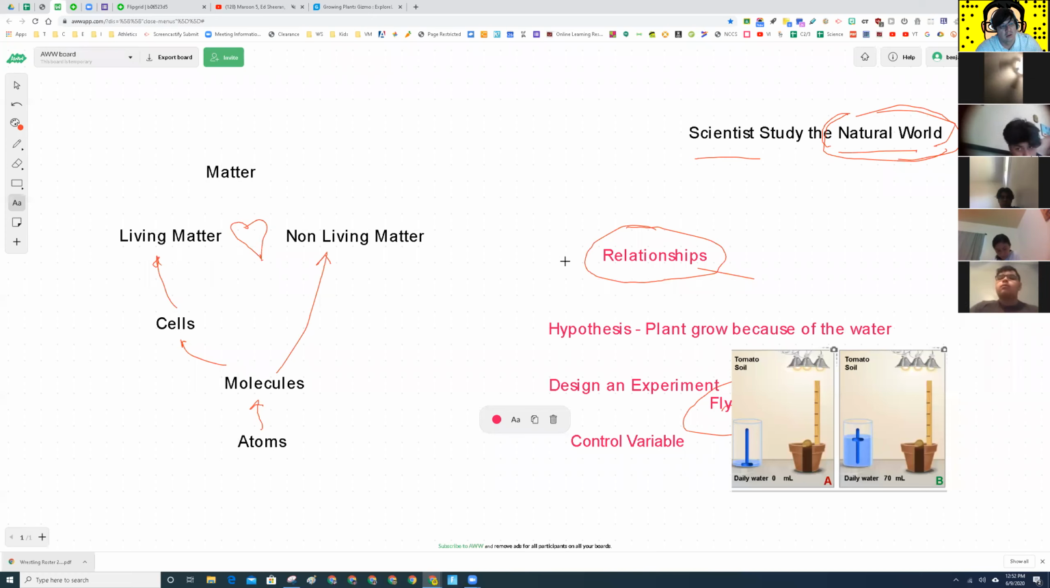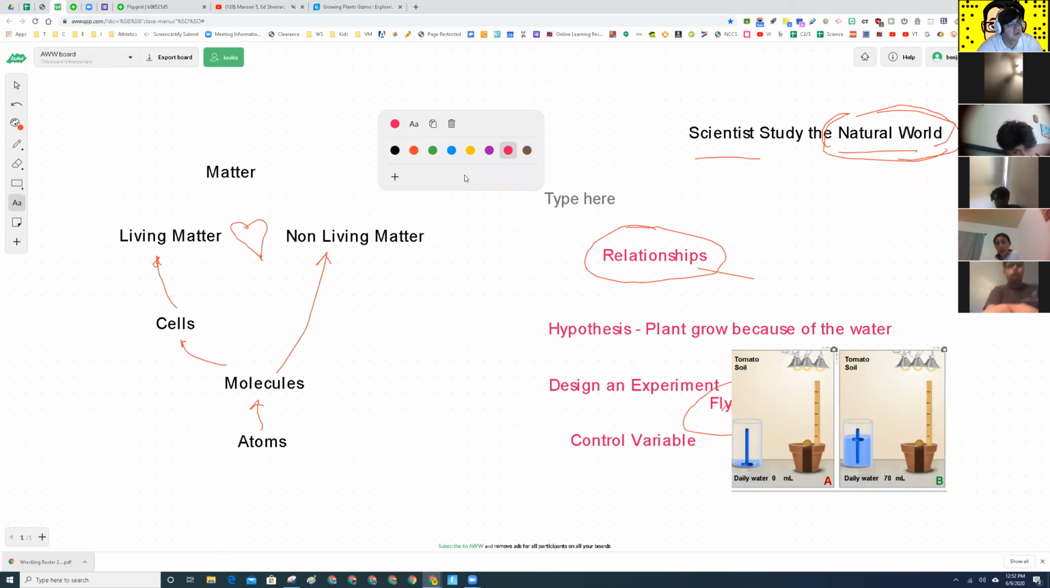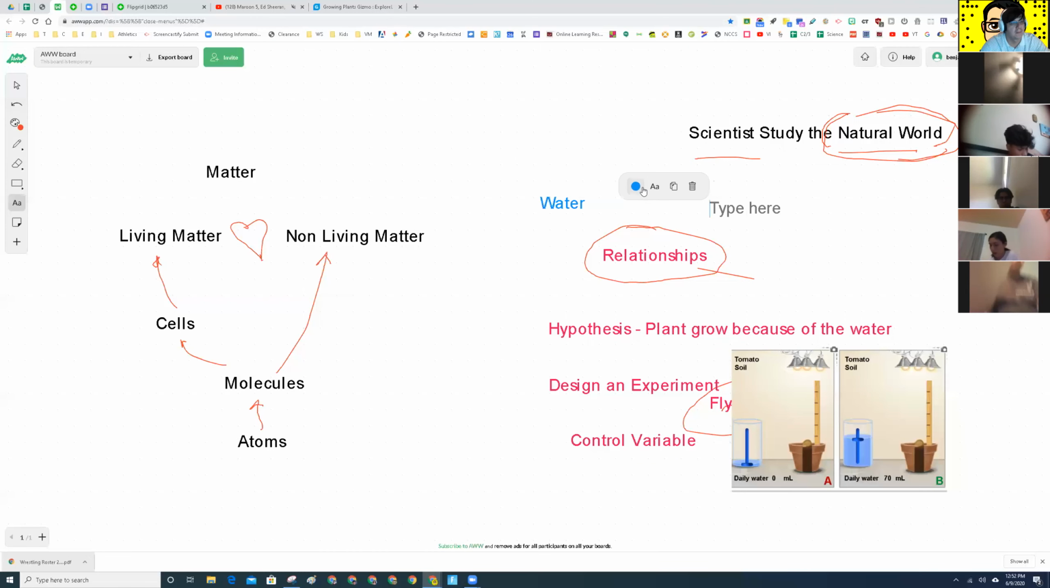Yes or no? No. What are we studying in our relationship? The water. Okay, so let's do this. Let me get a different color here. We are studying, all right? We are studying how water and the relationship with what?